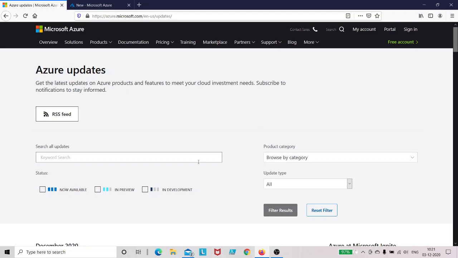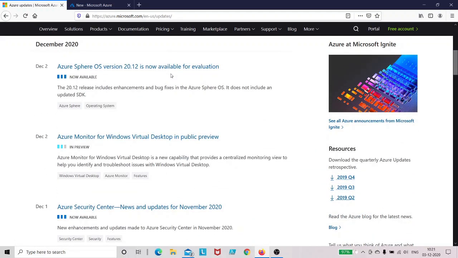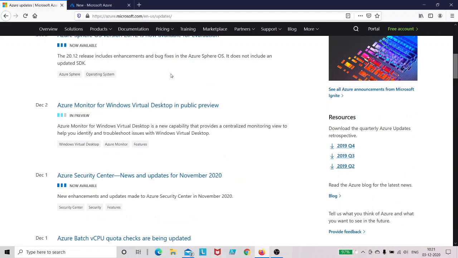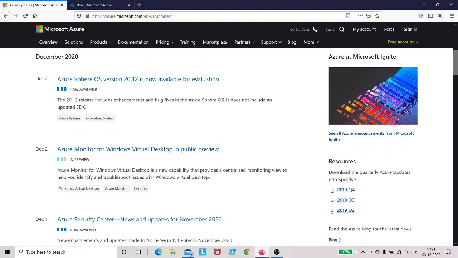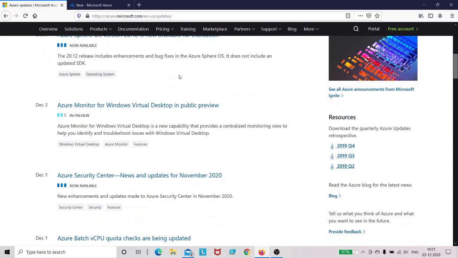Now this is the page where you will see all the updates. As you can see here, Azure Sphere OS version 20.12 is now available for evaluation. So all these updates will be mentioned on this page. You can visit this page, azure.microsoft.com/updates.